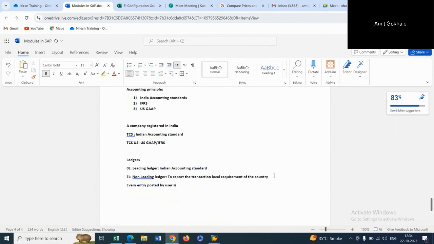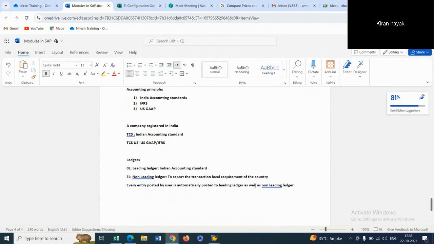is automatically posted to leading ledger as well as non-leading ledger. Clear this statement, Kiran? Yes, sir. So the user need not take special efforts. Once you have applied both the ledgers, leading ledger as well as non-leading ledger, to the company, what will the system do? Every transaction posted by the user, it will automatically post both the entries to both the ledgers.